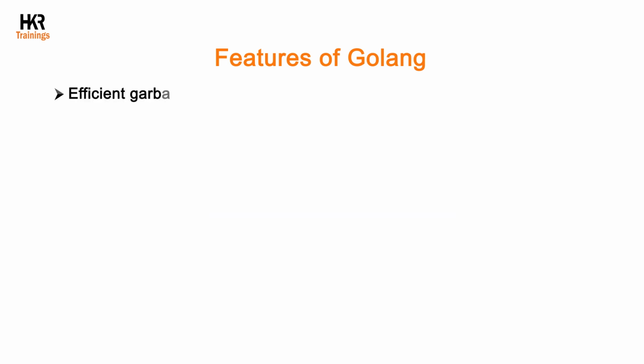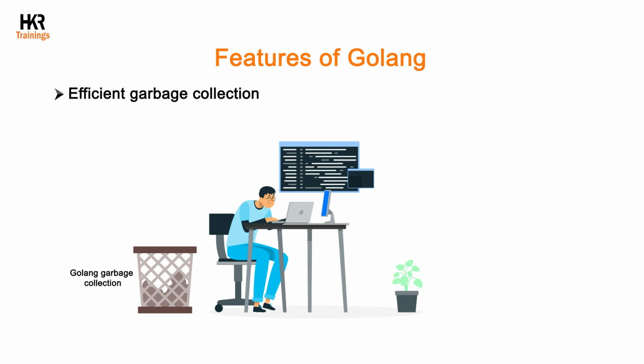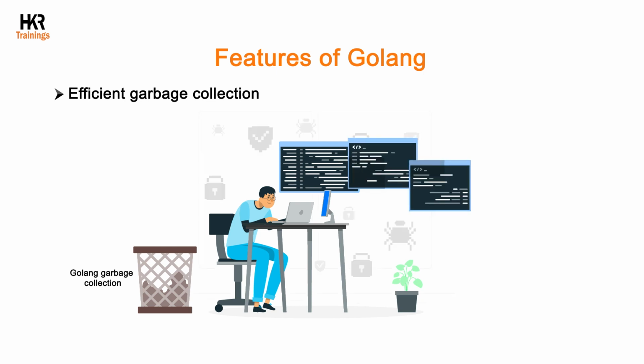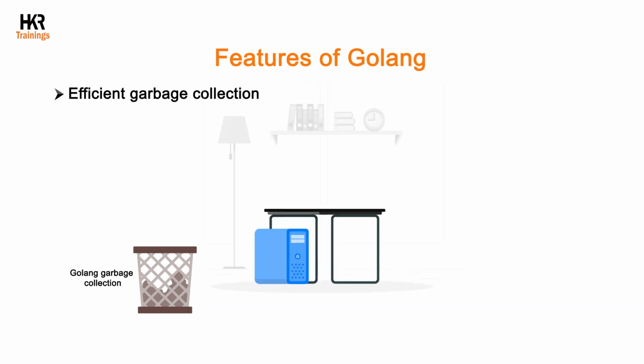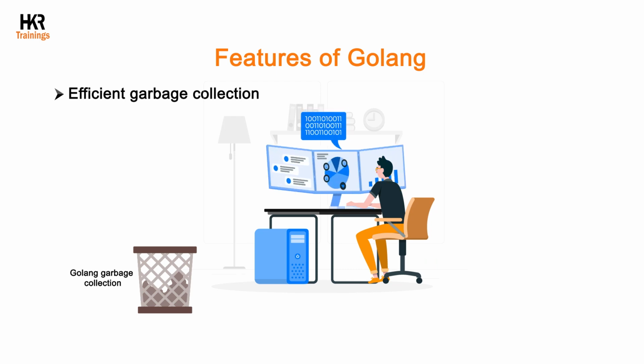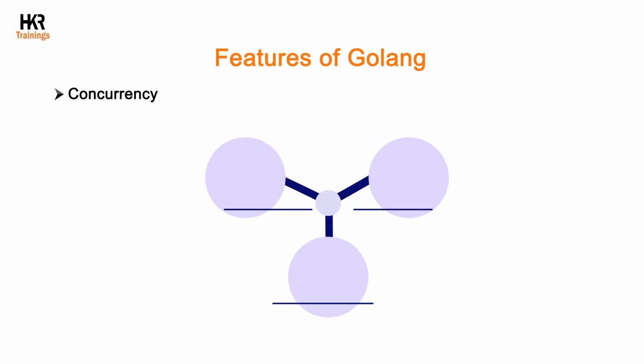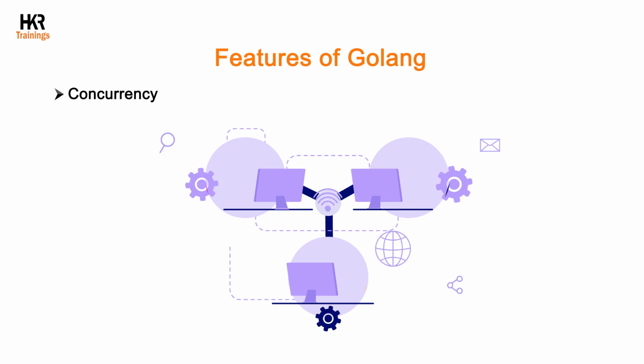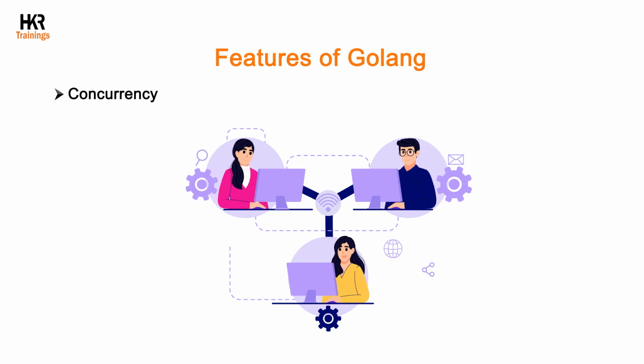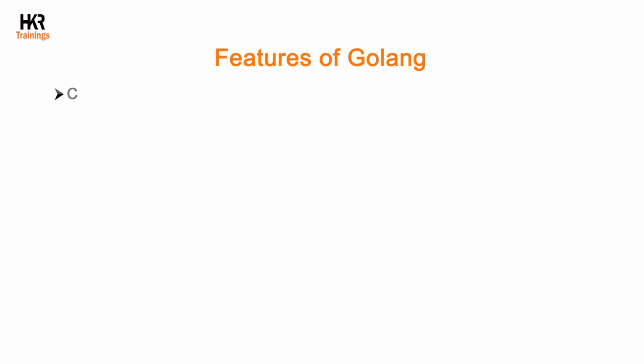Efficient garbage collection. Golang's garbage collector is designed in such a way that it doesn't consume a lot of CPU time. It automatically frees up the memory that is no longer being used, so developers need not worry about memory management. Concurrency. Golang has a built-in support for concurrency, so developers can write the code that runs multiple tasks simultaneously.